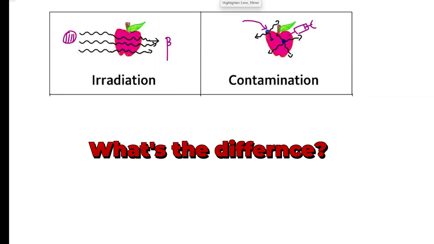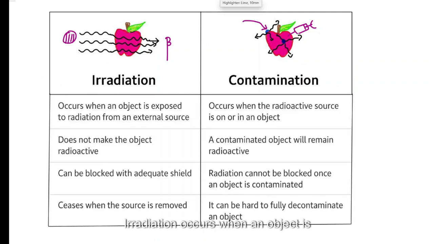Now let's have a proper differentiation here. Irradiation occurs when an object is exposed to radiation from an external source. In contamination, it is on or in an object. Irradiation does not make the object radioactive. A contaminated object will remain radioactive.